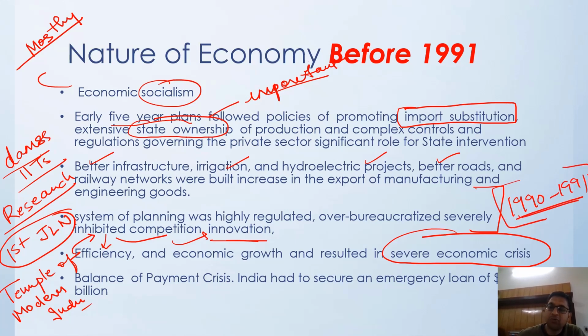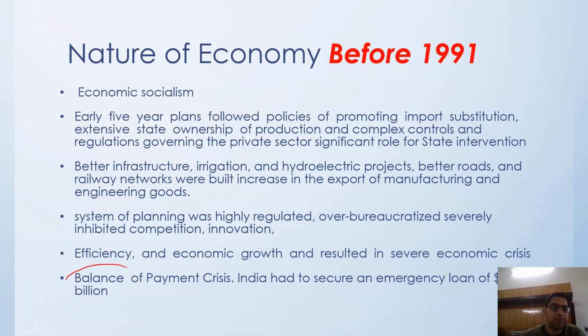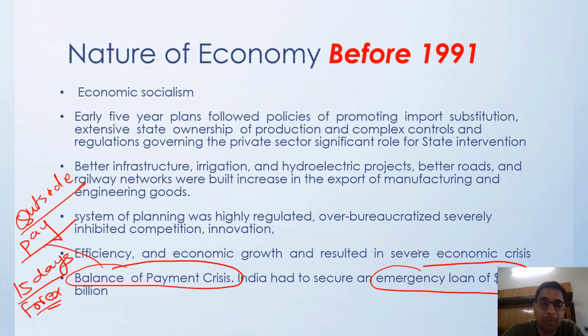We moved into a situation where a huge balance of payment crisis had happened, because of the money that we have to pay to the outside world. Earlier we were getting a lot of oil from outside, so we have to pay for that, and we were not able to pay. We only had 15 days of payment left in our forex reserve. So we had to secure an emergency loan of $2.2 billion from